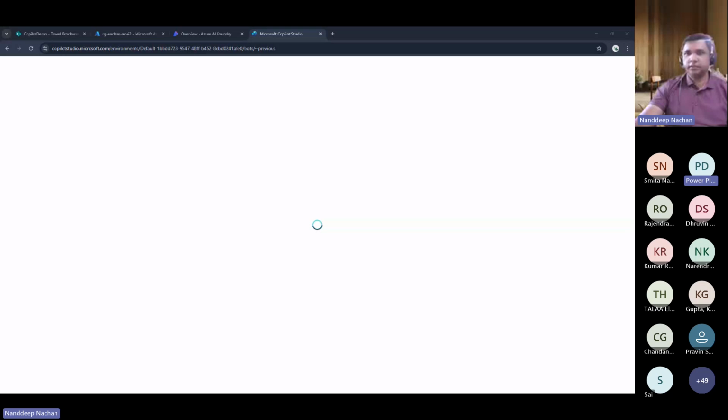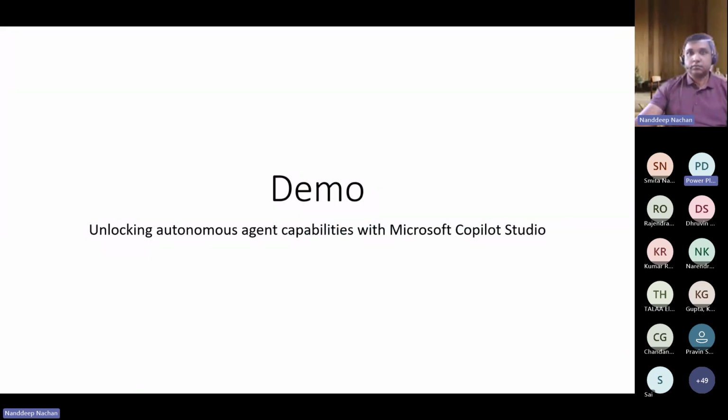Maybe it could be an environment issue, because I tried it after a second environment and then it worked. I think I used US, then it worked. I don't know what environment you use, but you try. I don't have any other environment, but let me try to check it one more time. copilotstudio.microsoft.com. Okay.